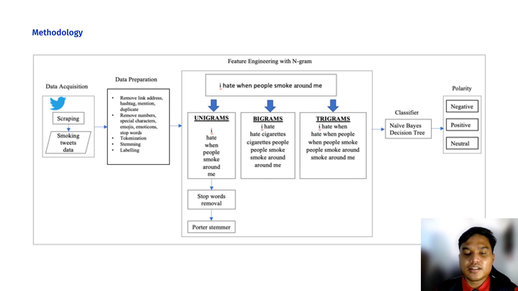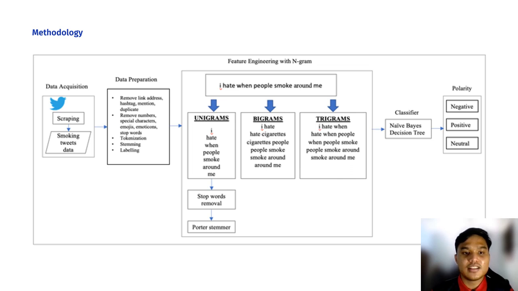What we did to get a clean data, you can refer to the diagram, which is we will remove link addresses, hashtags, mentions, duplicates, numbers, special characters, emojis, emoticons, stop words, and later on we do tokenization, stemming, and labeling. This data processing work purpose is to convert the data into something that a computer can understand. We also classify each of the data tweets into 3 categories of polarity, which is either positive, neutral, or negative.